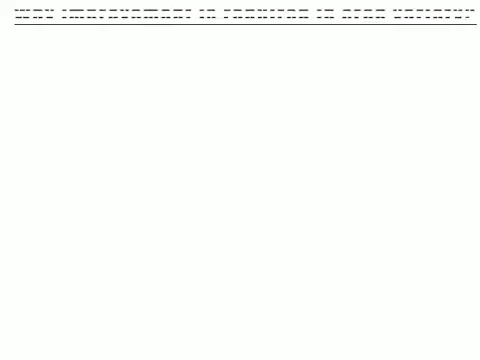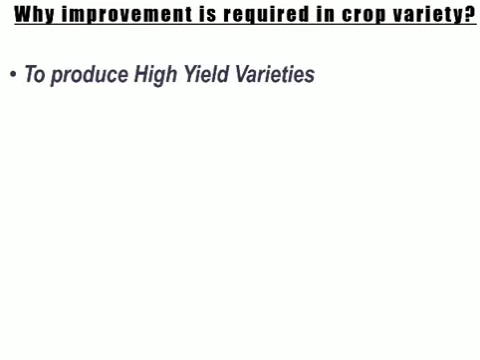Now the question is, why is improvement required in crop variety? Why are we in need of new varieties of crop? One answer is clear, that is to increase productivity, to increase the yield. That is why we require high yield varieties, also known as HYV. So these are the high yield variety crops, and that is required for the production.